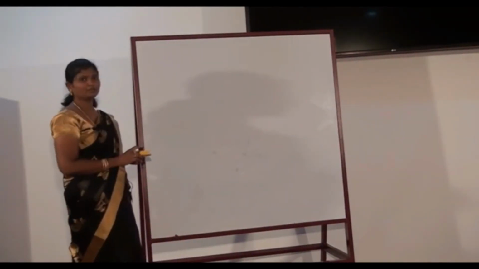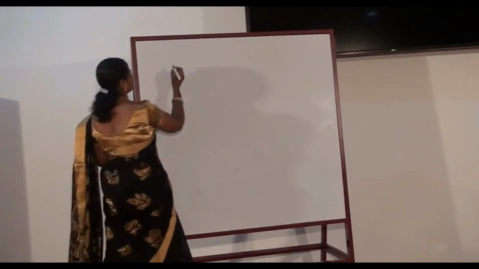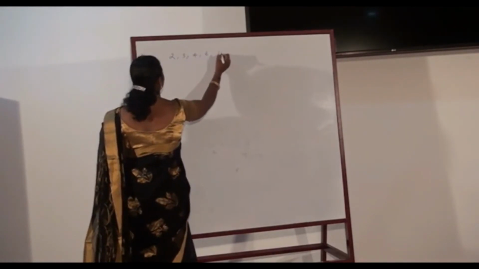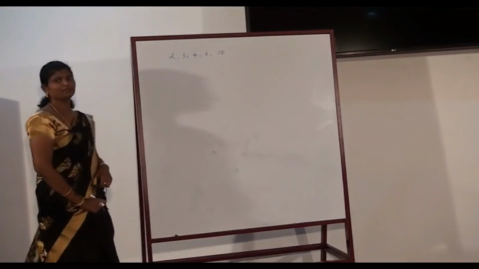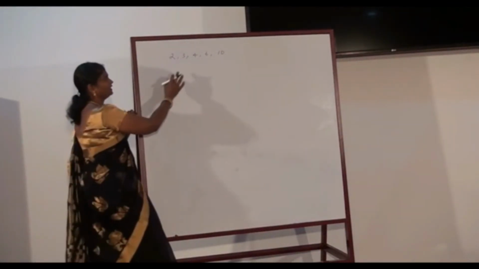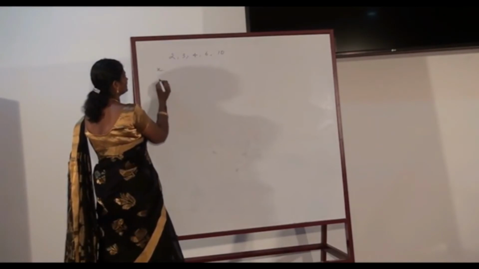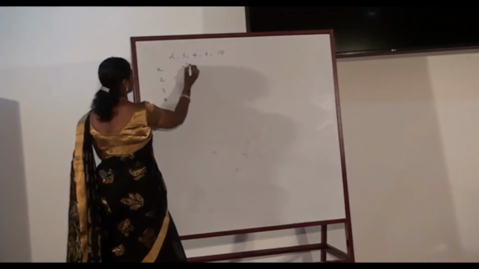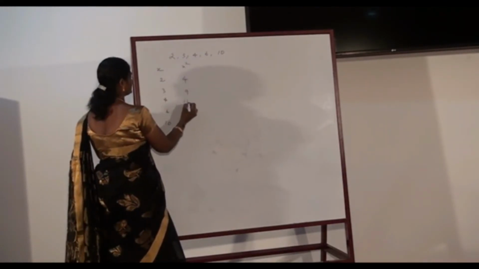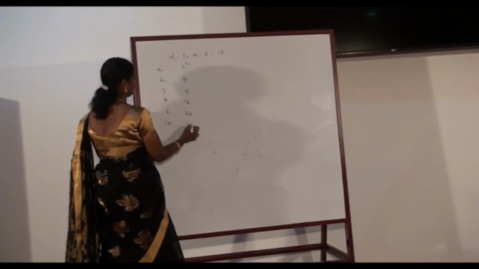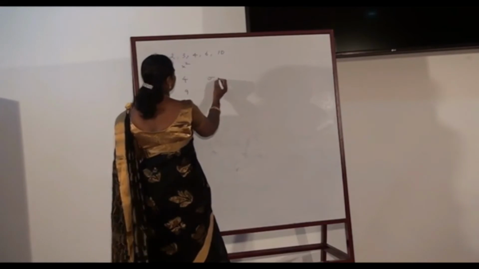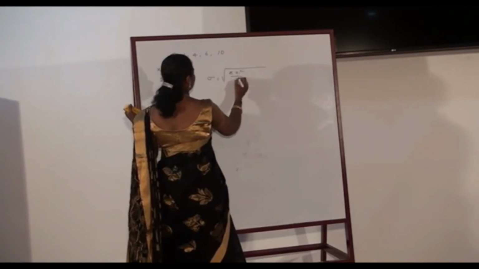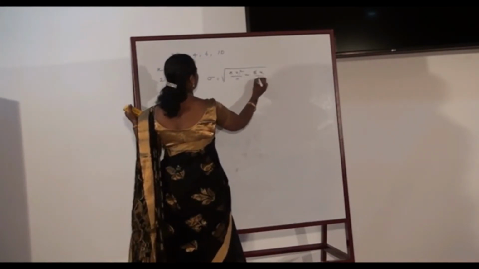Let us consider an individual series. For that we will calculate the standard deviation. The series is 2, 3, 4, 6, 10. So this is the individual distribution given. We are going to calculate the standard deviation for this series. Let me take this as x: 2, 3, 4, 6 and 10. So x square is nothing but 4, 9, 16, 36 and 100. The formula to calculate standard deviation is sigma is equal to square root of sigma xi square by n minus sigma x by n the whole square.